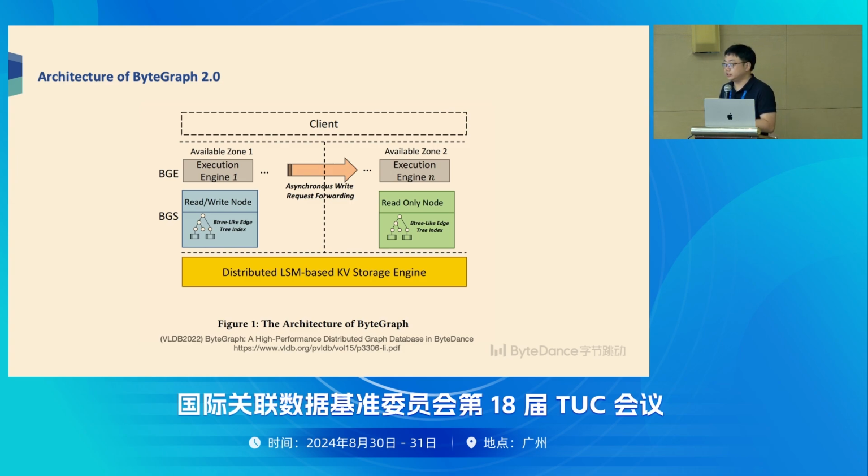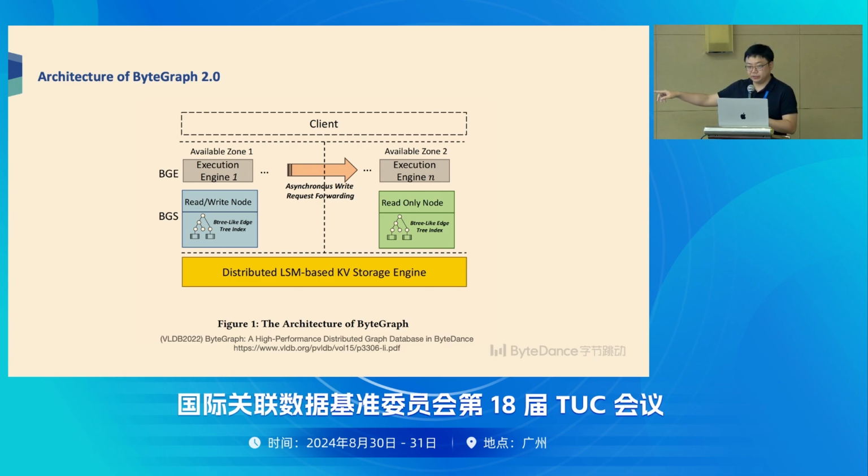We found this database is already widely deployed inside of ByteDance, and we found there are several limitations for this architecture. First, cost is the most important one, because we're using two dependent layers: one is the index, and the other is the LSM-based KV storage. So it naturally brings some amplification.